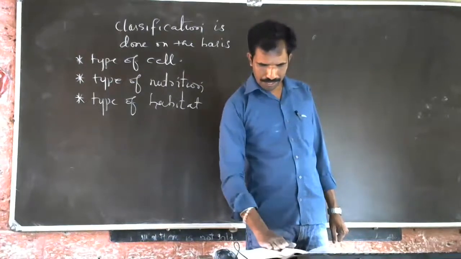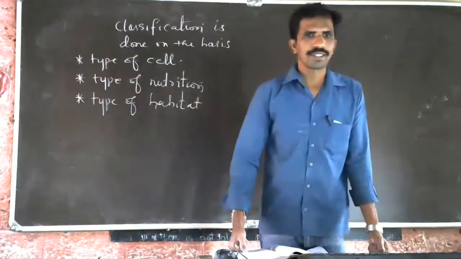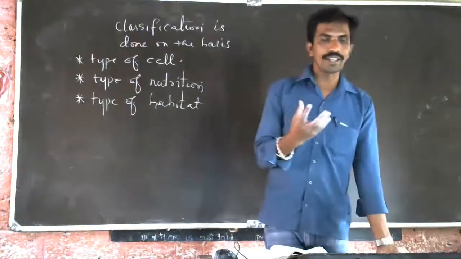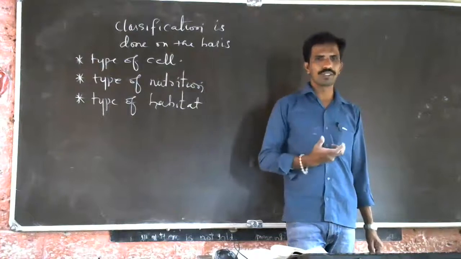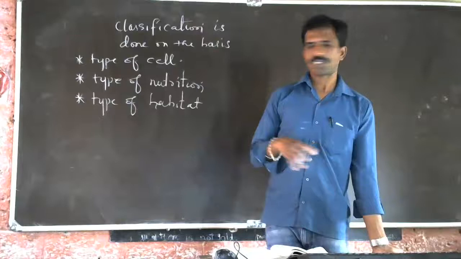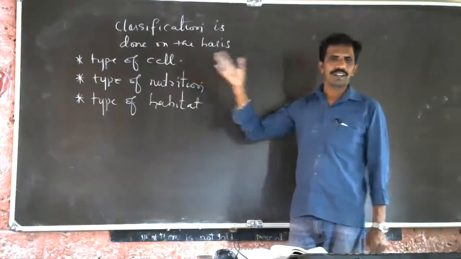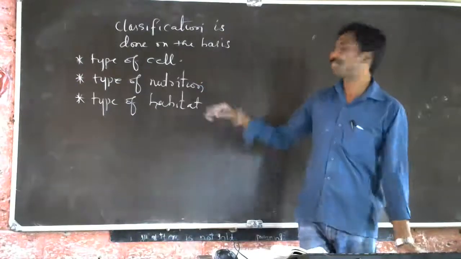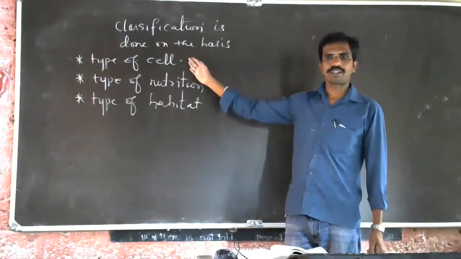I told you many classifications are there. So here, we are following a modern classification now. Some classification is done by type of cell. Means living organisms are classified on the basis of type of cell. What type of cell? So we'll see that.